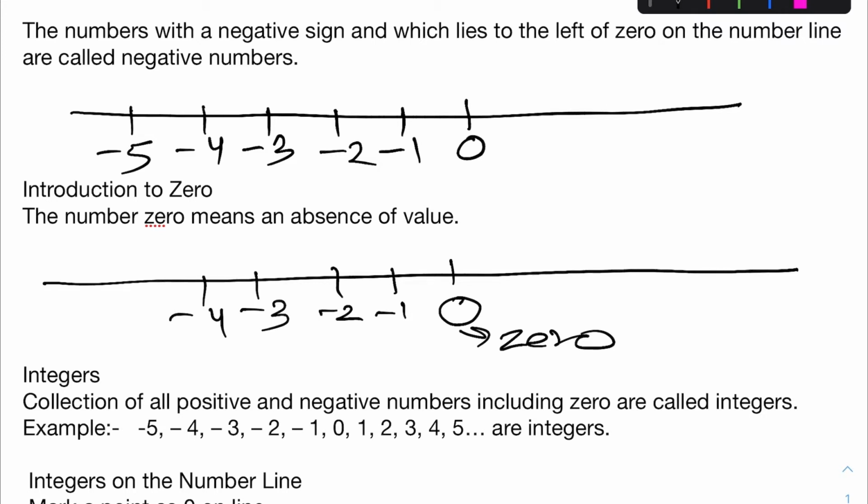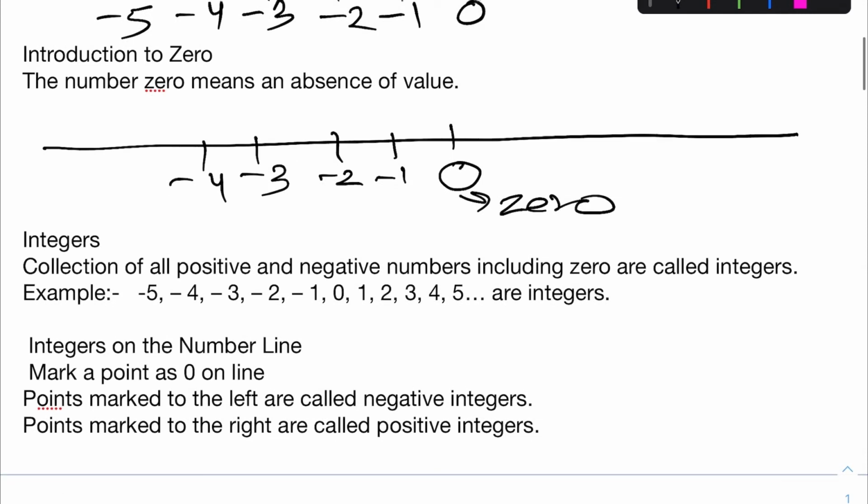What are integers? Integers are the collection of all positive and negative numbers including 0, like -5, -4, -3, -2, -1, 0, 1, 2, 3, 4, 5. So integers contain all positive numbers, all negative numbers and 0.